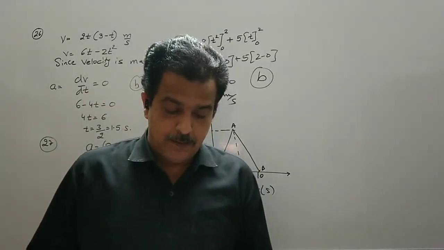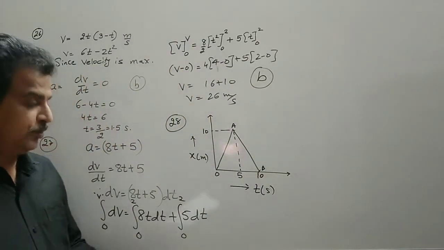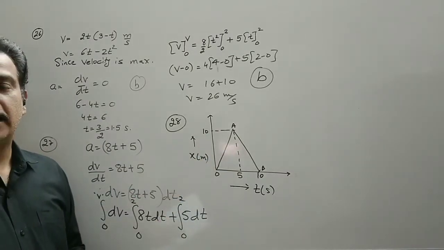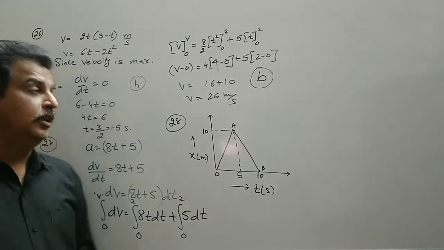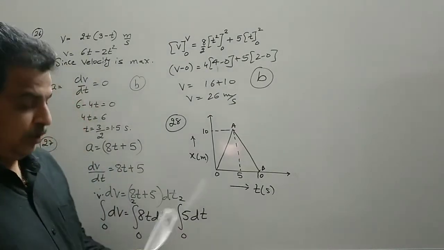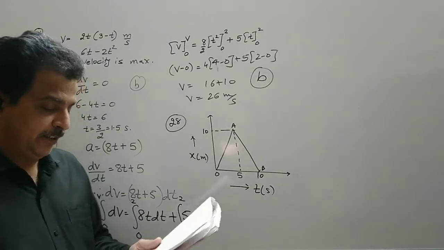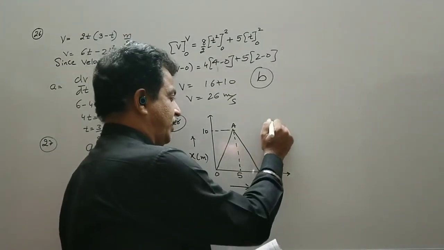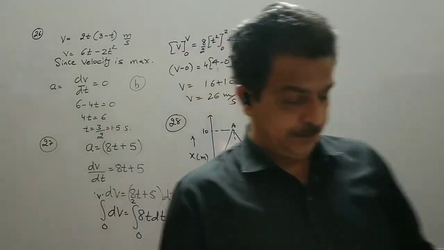And the fourth: the instantaneous speed and instantaneous velocity are positive at all instants from 0 to 5 seconds. So whether it is speed or velocity, as long as the motion is uniform and the body is moving in the same direction, the instantaneous speed is equal to the instantaneous velocity. So the fourth statement is also correct. So out of four statements, the first statement is incorrect. So the option should be C, where statements 2, 3 and 4 are correct.